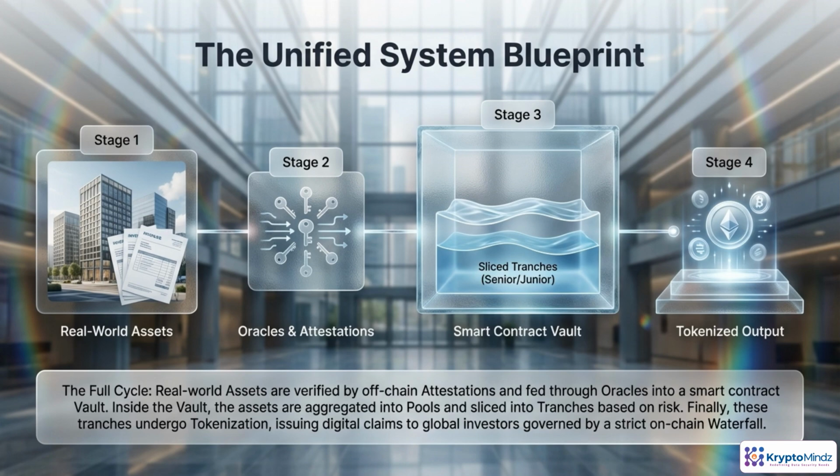Now pull it all together as a full RWA production line. It starts with messy off-chain assets, buildings, invoices, revenue contracts. Those are checked and signed off by humans and institutions, then encoded as attestations that oracles can read. Oracles feed that verified data into a smart contract vault, which pools positions and slices them into senior and junior risk layers. Finally, each slice is tokenized, so investors anywhere can hold programmable claims on those real-world cash flows.